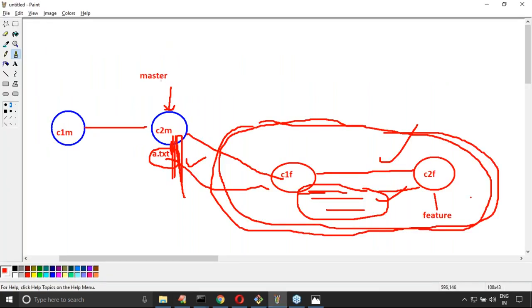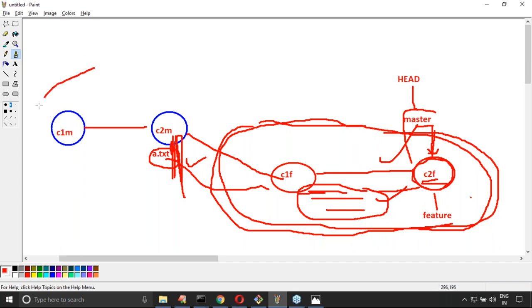Whatever pointer is here, the parent branch pointer, now this one will be moved to the last commit. Now master is pointing to C2F, feature is pointing to C2F, head is pointing to C2F. Everyone in the position to understand? In the fast forward merge, the master branch is also pointing to the same last commit as the child.